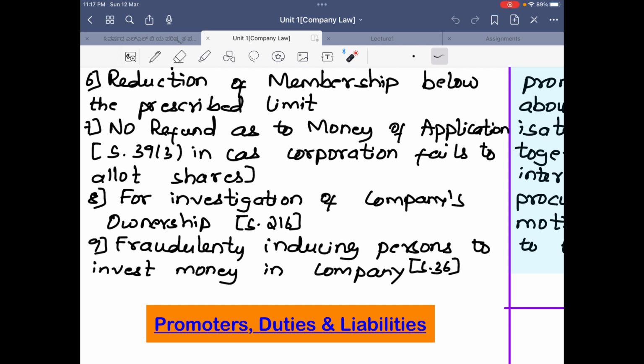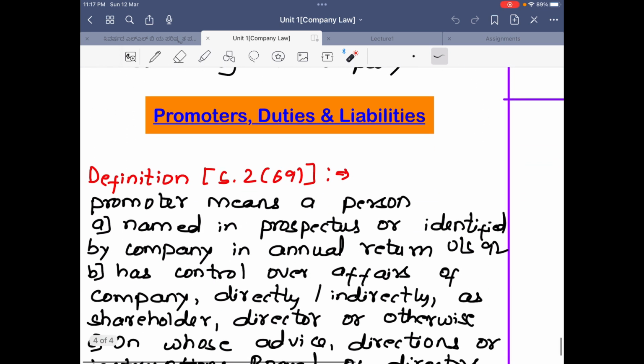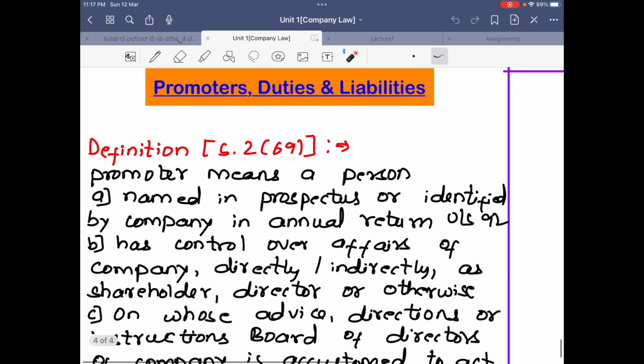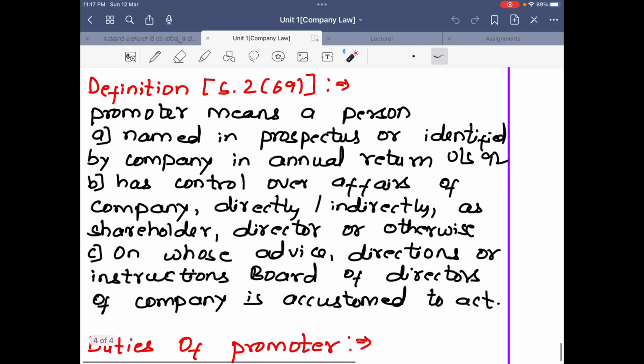We saw the basic principle and the grounds on which the corporate veil can be lifted: judicial grounds and statutory grounds. The next concept is promoters' duties and liabilities. So who are promoters? The definition is under Section 2, clause 69. A promoter means any person named in the prospectus or identified by the company in the annual return under Section 92. So he should be named in the prospectus as a promoter or identified in the company's annual return under Section 92.